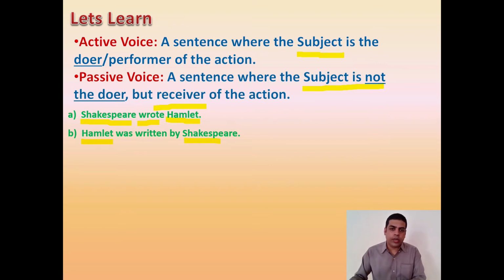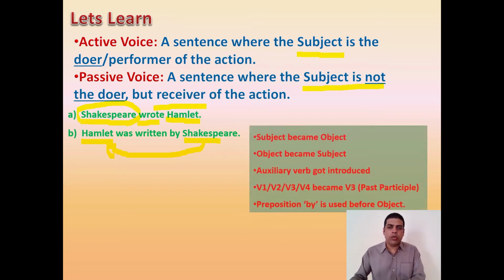So, whatever Shakespeare is doing, it is getting done upon Hamlet. So, it is written by Shakespeare. So, Hamlet is passive there. That's why it is called a passive sentence. And in sentence A, Shakespeare was active there because he was doing the work. He was the performer. He was the doer. That's why it is called the active sentence.